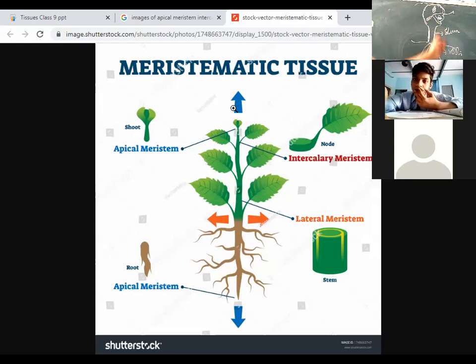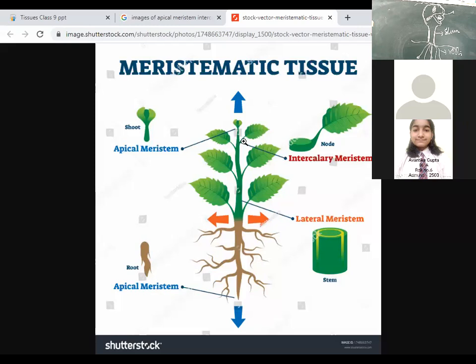Apical meristem, or apical meristematic tissue. Okay, you can name it like that. Then second, the place from where the branch or the leaf arises is called the base, either the base of the leaf or the base of the branch. At the nodes or the internodes, this is the place where the intercalary meristem is present.